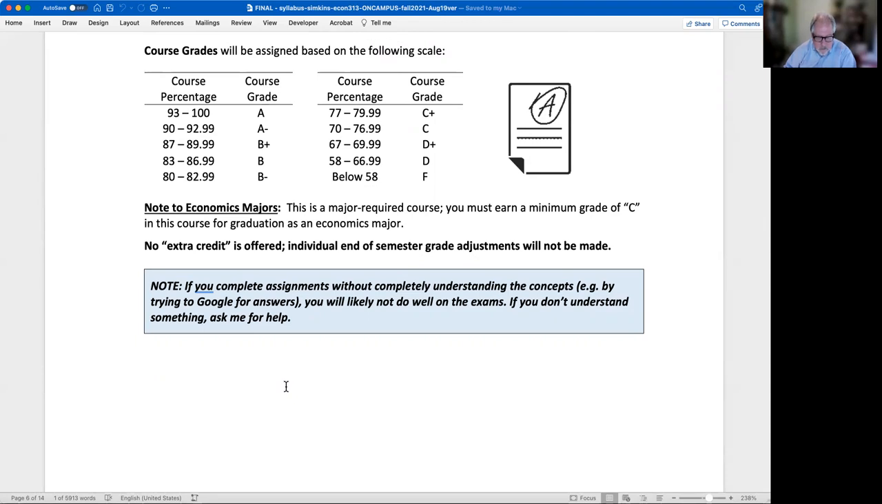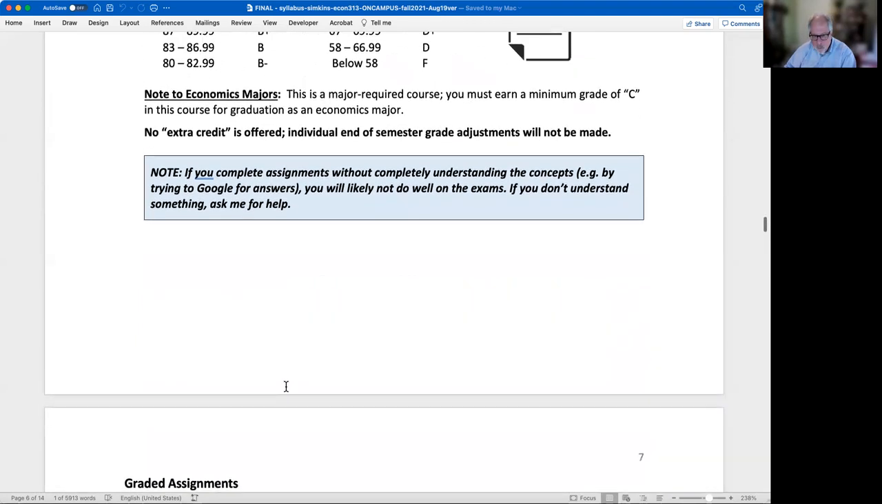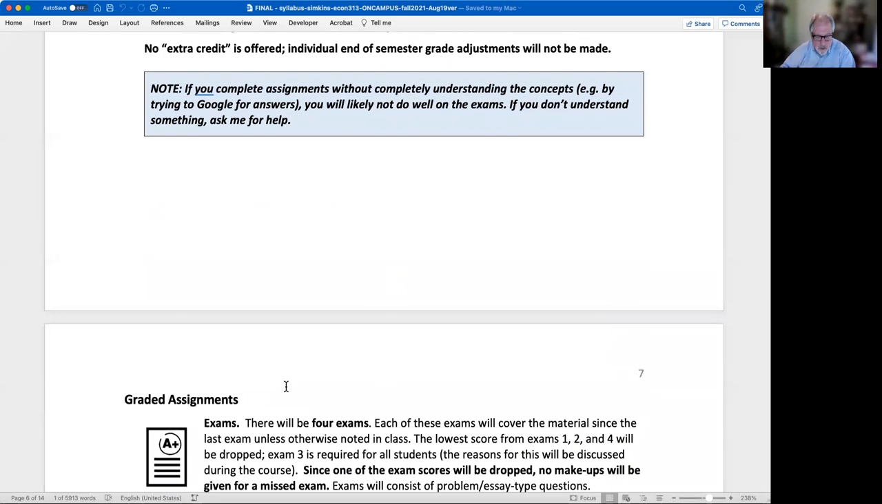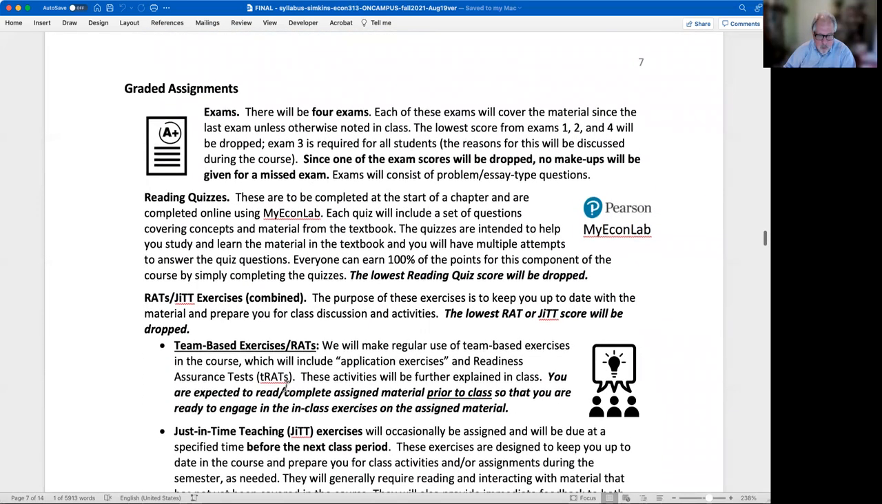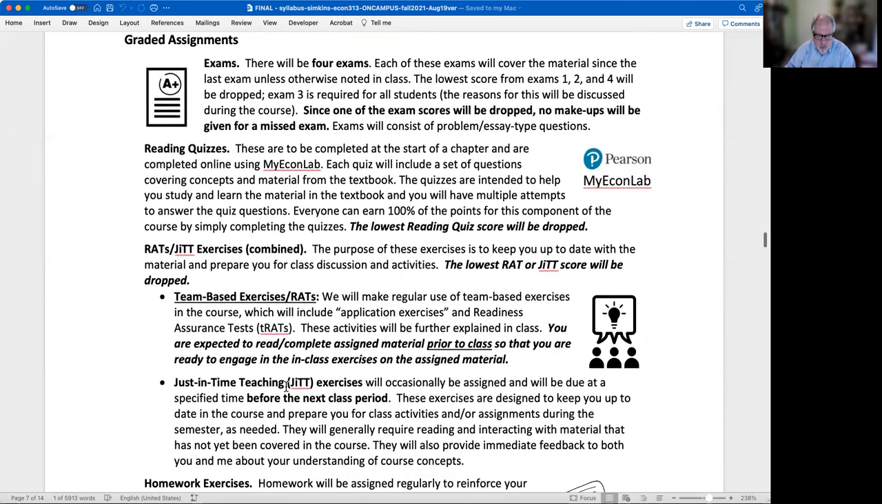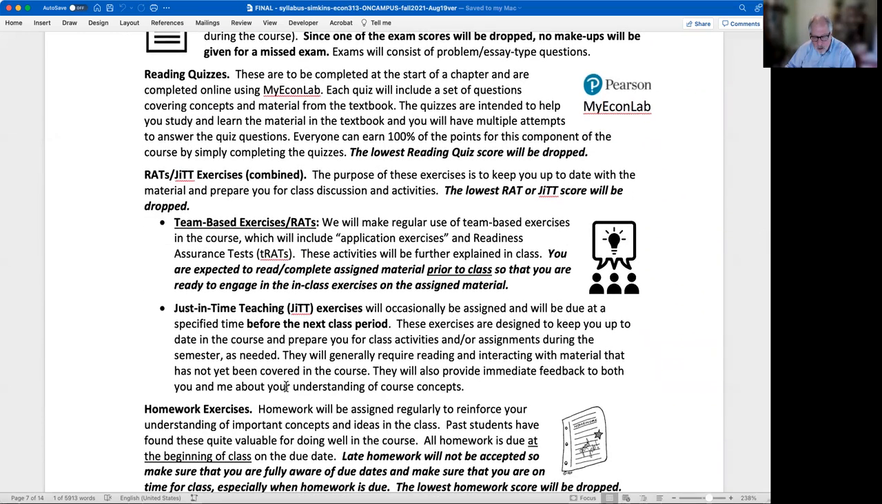So yeah, invest in yourself, invest in the course, invest in the time needed to do well. What's here is a little explanation of each one of those graded components in the course. Again, the online course section will not have the team-based exercises. We need to do that synchronously. We do that in the classroom, but you will have certainly the just-in-time teaching exercises.